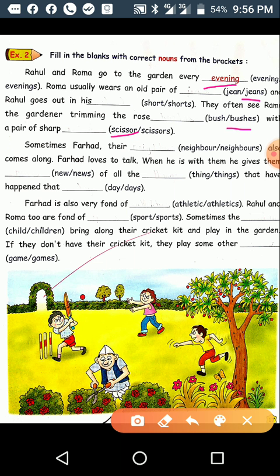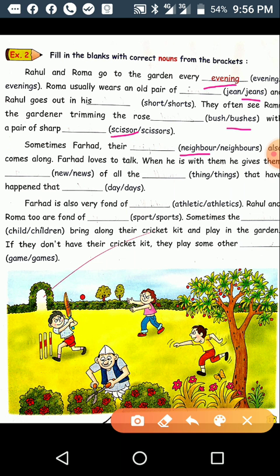Then sometimes Farhad, there in the bracket neighbor or neighbors, which will come? Neighbors. Sometimes Farhad, their neighbors, also come along. Farhad loves to talk. When he is with them, he gives them, in the bracket, new or news.